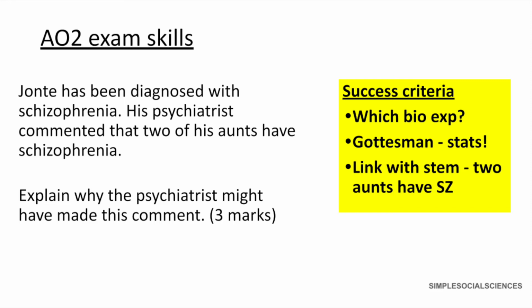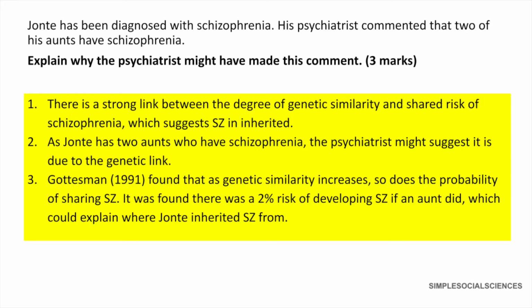Well, there is a strong link between the degree of genetic similarity and the shared risk of schizophrenia, which suggests schizophrenia is inherited. So we're going to use the genetic explanation. As John C. has 2 aunts who have schizophrenia, the psychiatrist might suggest it is due to the genetic link.